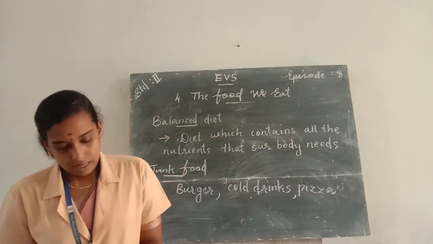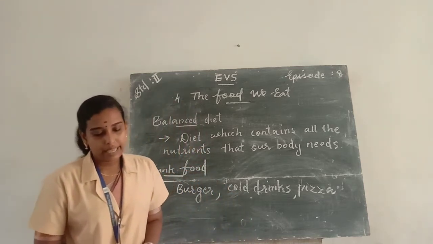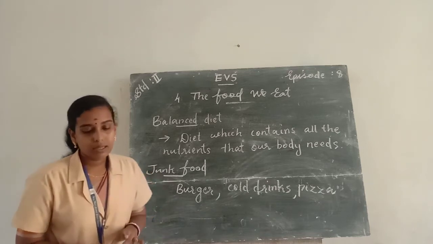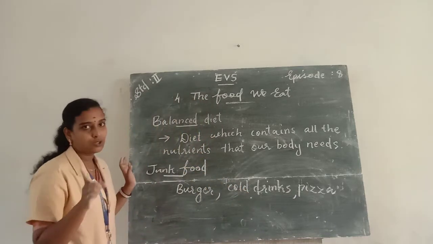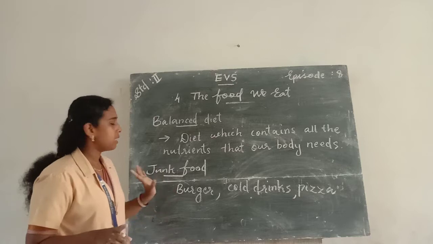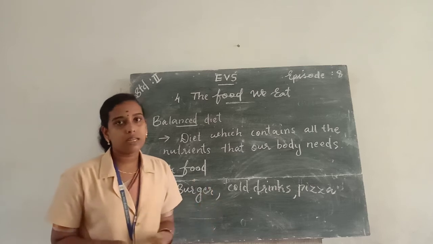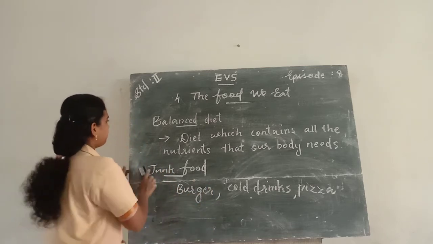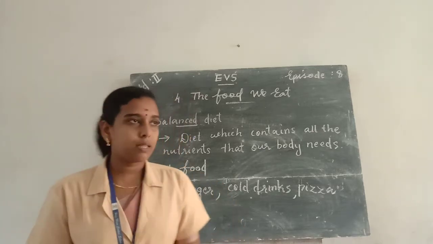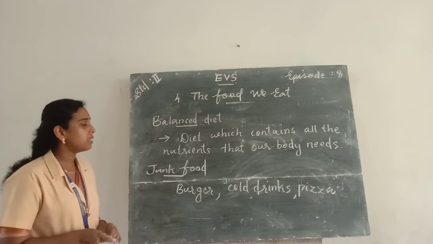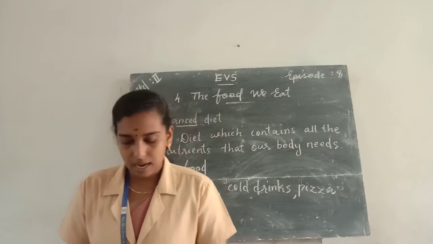They may taste good but contain very little nutrients and they are difficult to digest and can make you fat or sick. So we all say no to junk food. Okay, so examples for junk foods are pizza, burger, samosa, cold drinks, etc. And a balanced diet means a diet which contains all the nutrients that our body needs in proper amounts.